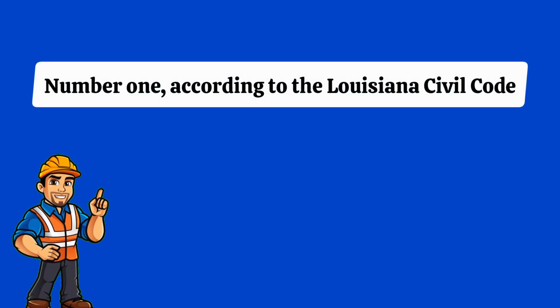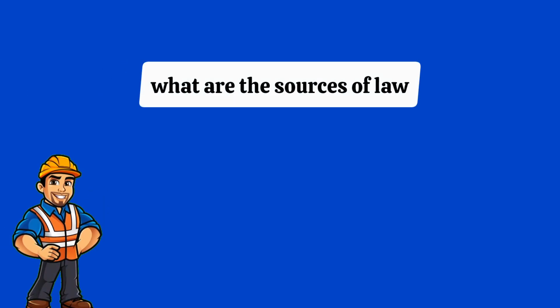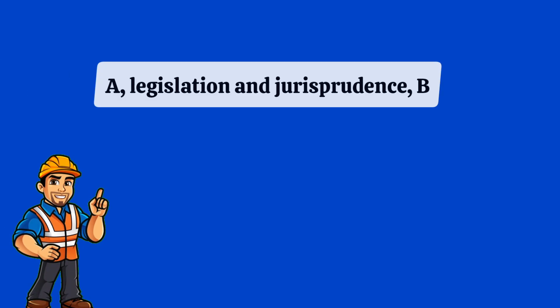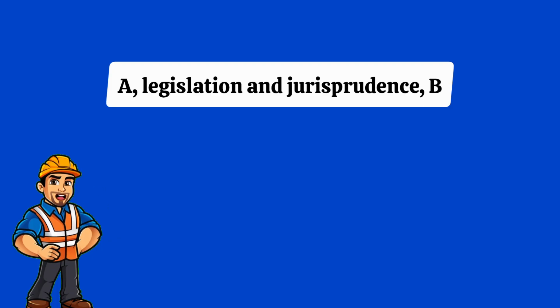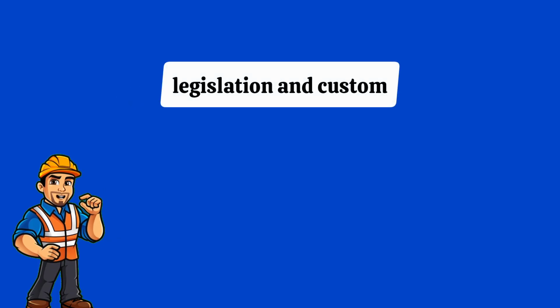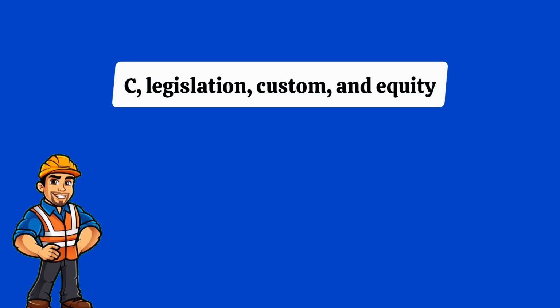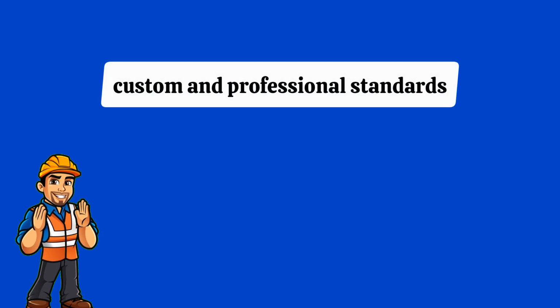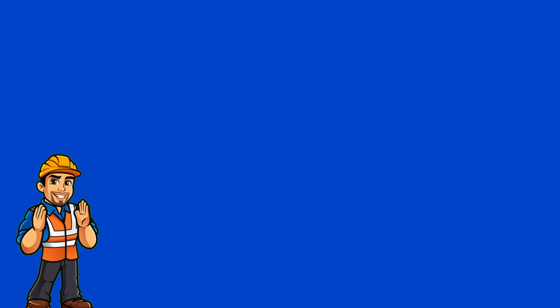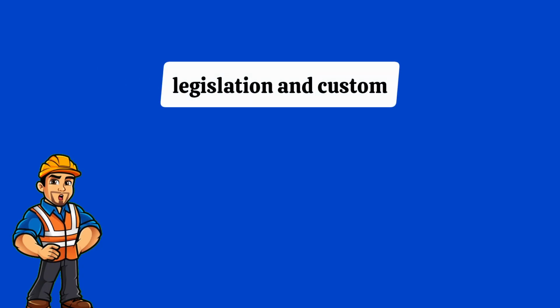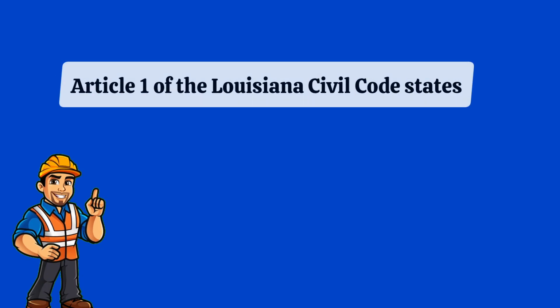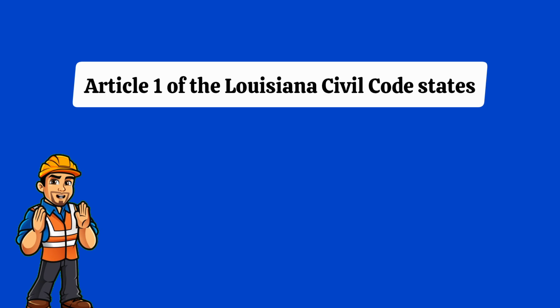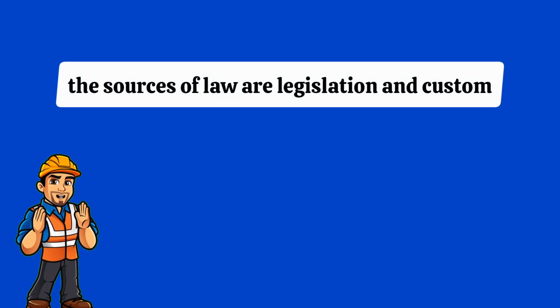Number 1. According to the Louisiana Civil Code, what are the sources of law? A. Legislation and jurisprudence. B. Legislation and custom. C. Legislation, custom, and equity. Or D. Legislation, custom, and professional standards. Answer B. Legislation and custom. Article 1 of the Louisiana Civil Code states, the sources of law are legislation and custom.